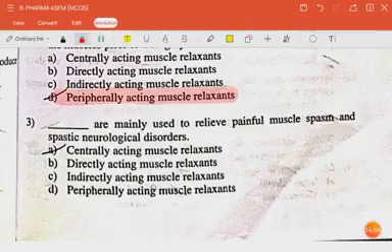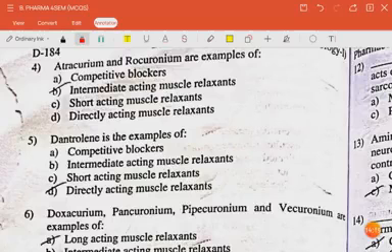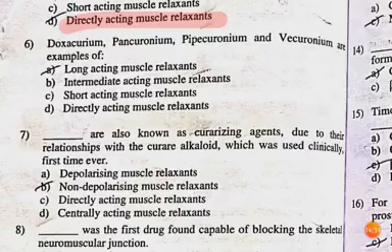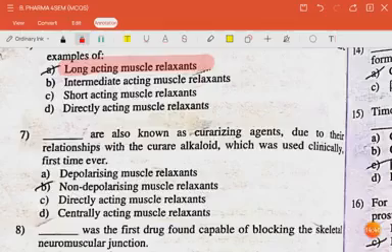peripherally acting muscle relaxants. The next question is dash are mainly used to relieve painful muscle spasm and spastic neurological disorder. The answer is centrally acting muscle relaxant. Next question is atracurium and rocuronium are examples of intermediate acting muscle relaxants. The next question is dantrolene is the example of directly acting muscle relaxants. The next question is doxacurium, pancuronium, pipecuronium and vecuronium are the example of long-acting muscle relaxants.